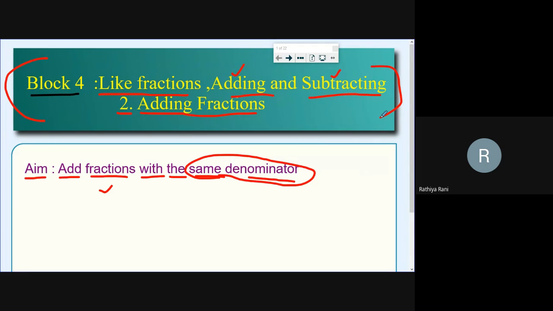Okay, ma'am. Just note down the title of block 4 and LP2. So this is adding fractions. So we are going to add fractions with the same denominator.